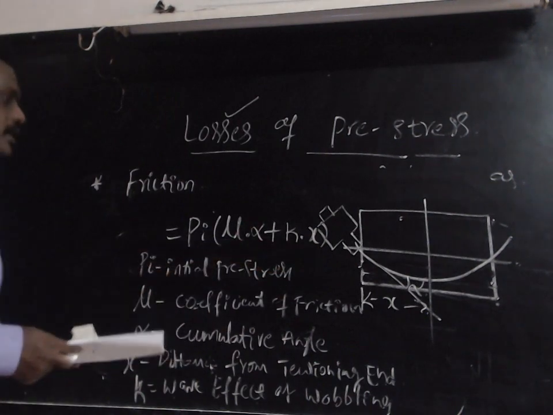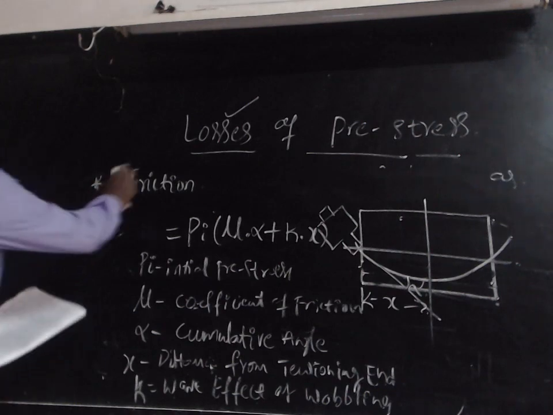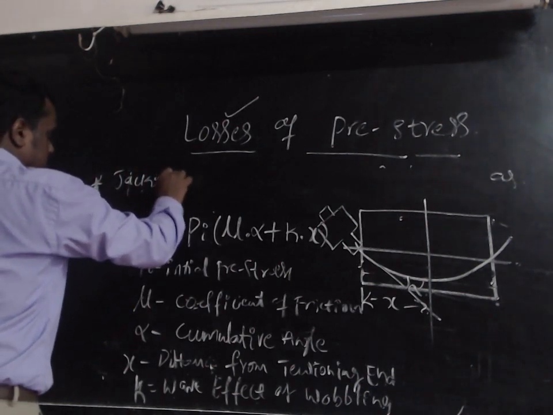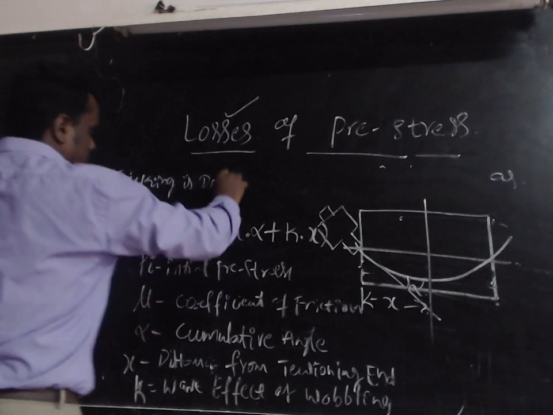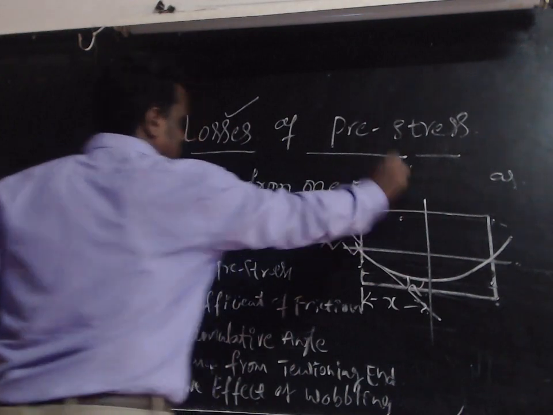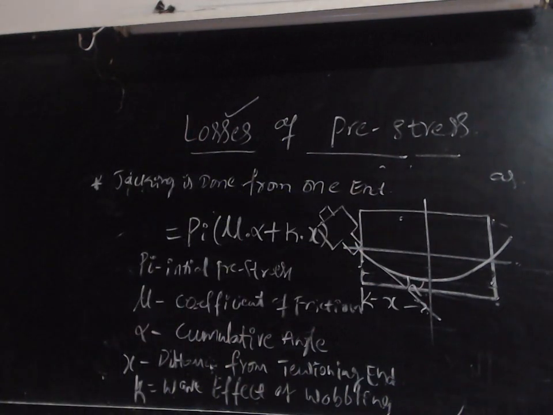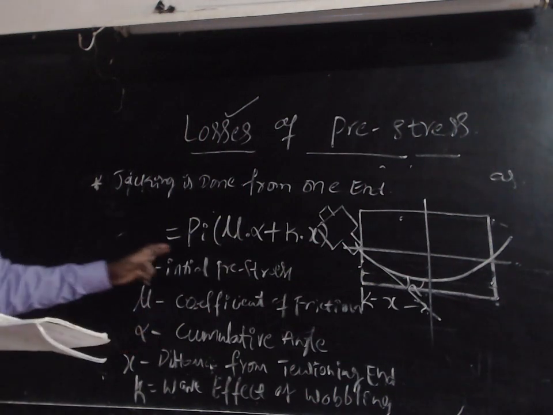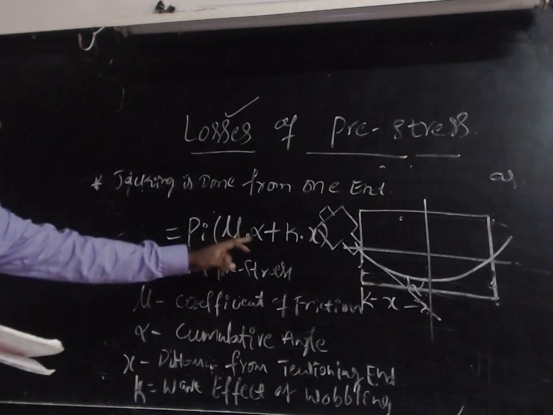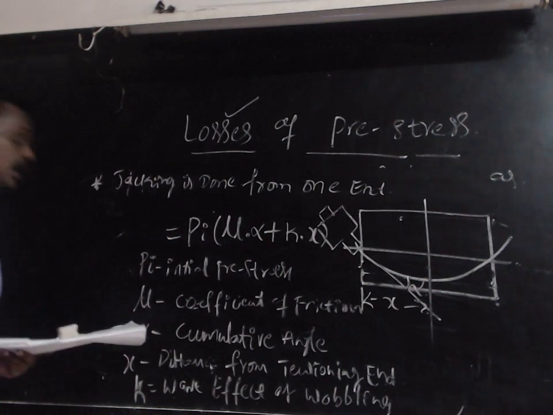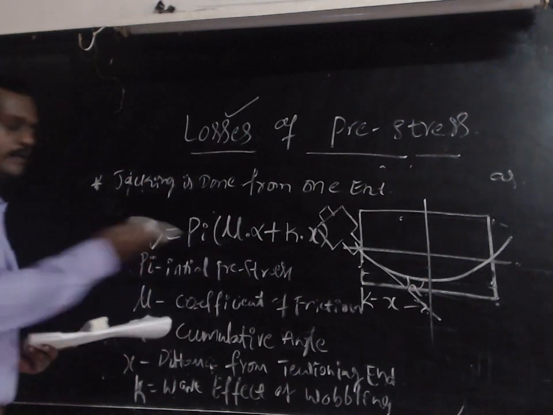This is the first case, when the jacking is done from one end. We should follow this formula. The formula is the same, Pi into mu alpha plus k x. This is the formula used to calculate the loss of prestress due to friction. But what is the value of this Pi? Pi should be given in the problem itself.